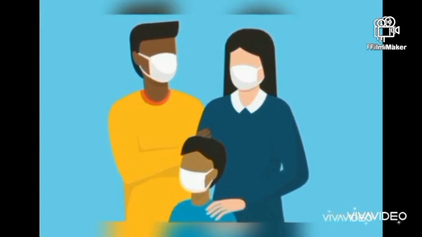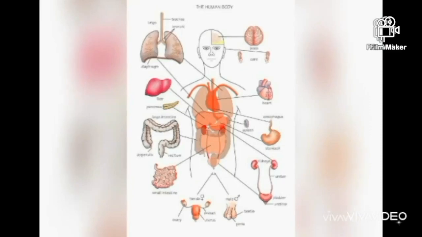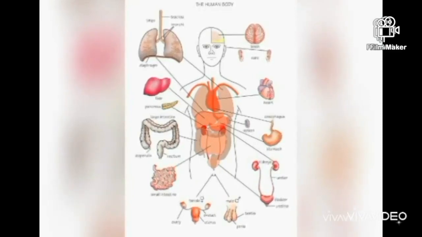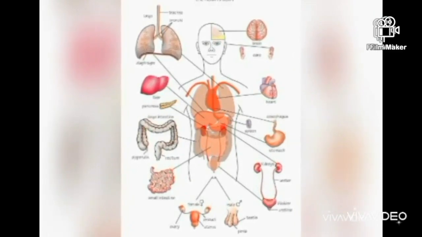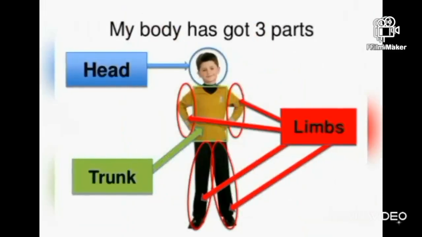Now let's see our lesson number 5, the human body. The human body is made up of many different parts. The head, the trunk, and the limbs are parts of the body.